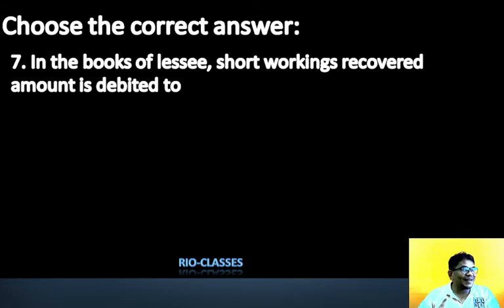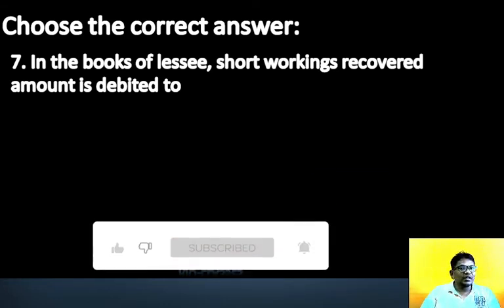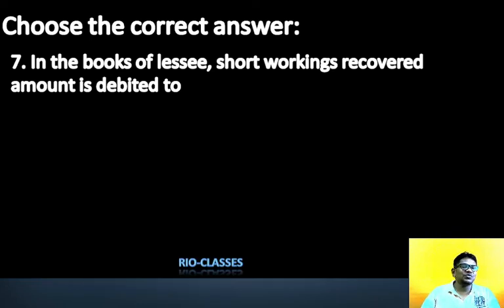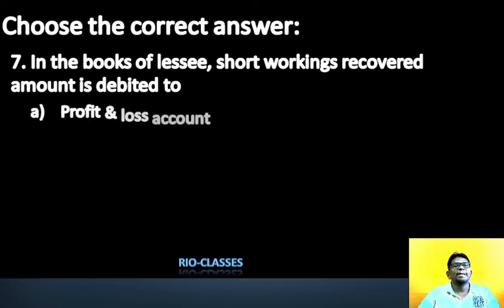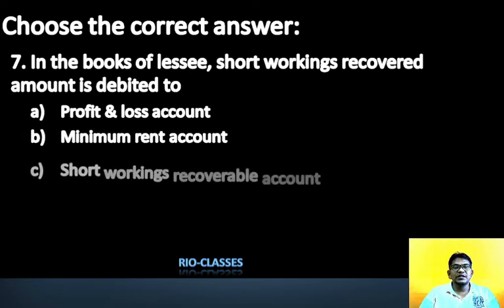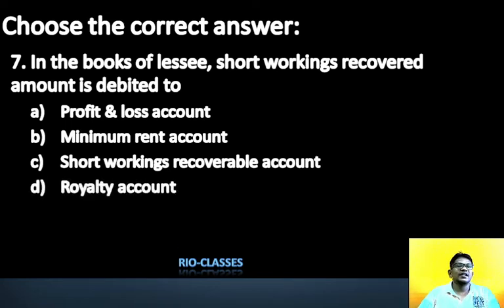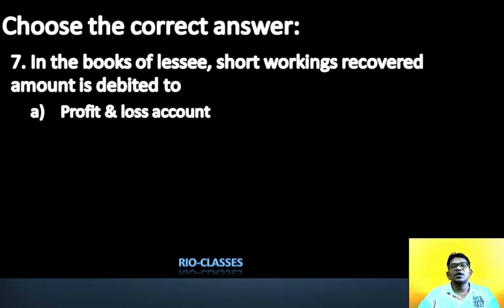So, next question we have, in the books of lessee, short working recovered amount is debited. Remember, in the books of lessee, short working account is short working recovered amount. The recovered amount is debited to which account? Profit and loss account, minimum rent account, short working recoverable account, royalty account. Guys, you know that, right? So remember, whenever we prepare the short working, something we are going to transfer to where, my dear student? Profit and loss account. Remember, to profit and loss account, we are debiting whenever the short working is recovered.